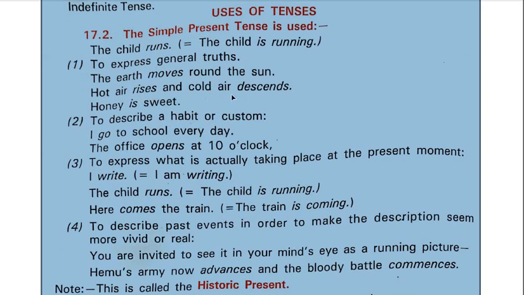This is also general truth. Honey is sweet is general truth. So whenever you are to express general truth, you are supposed to use simple present tense form. The structure we have discussed, that is the first form of verb, happens to be in this structure.